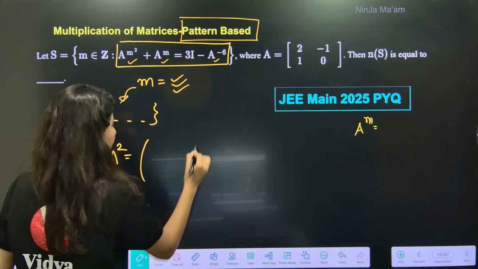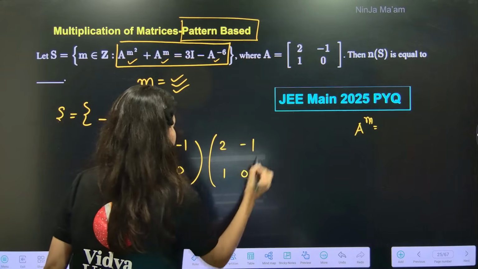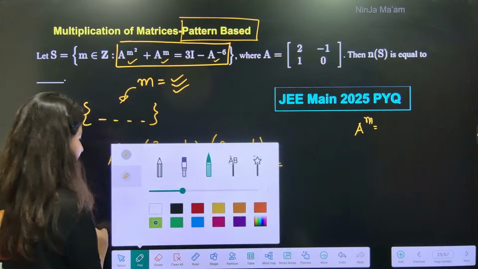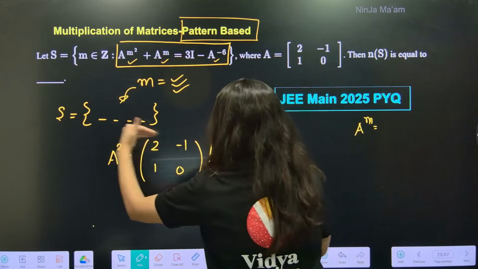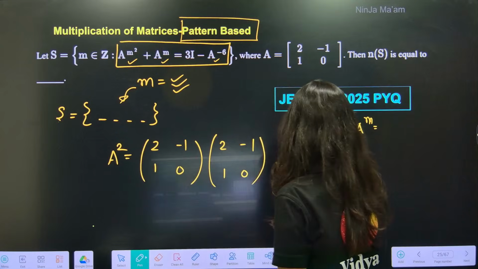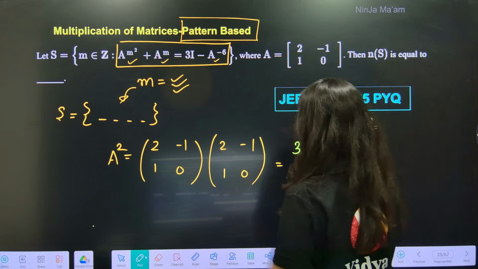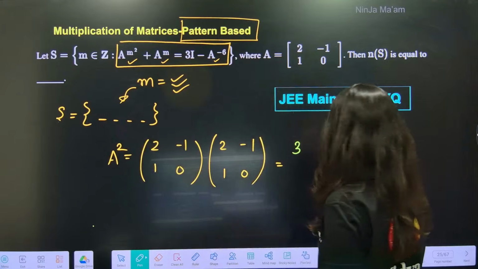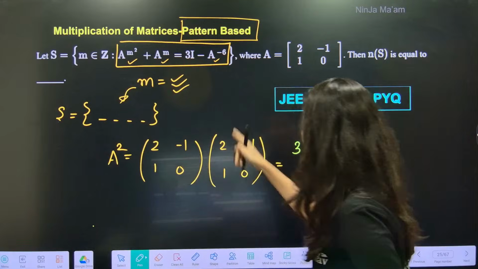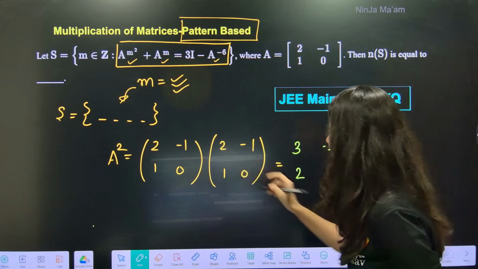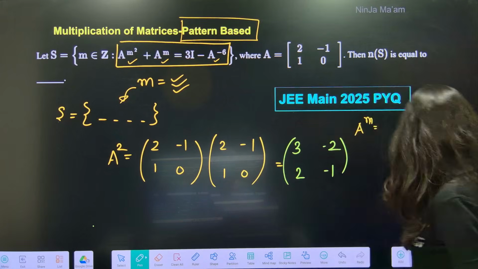Let's talk about A square. Can you see this is your A square? Be very alert about what is happening when we are doing A square. So row 1, column 2: 2 2s are 4 minus 1, 3. This multiply this, 2 into minus 1, so minus 2. This multiply this will give you just 2. And this multiply this is going to give you minus 1. This is your A square.